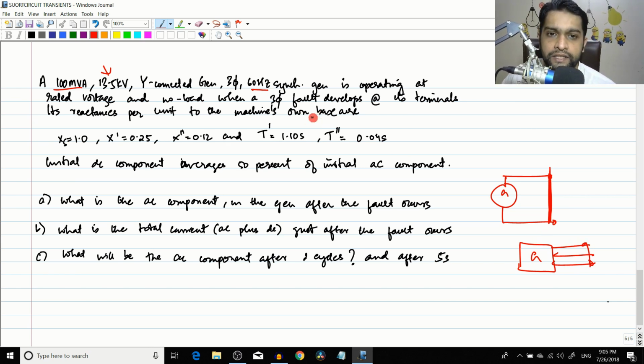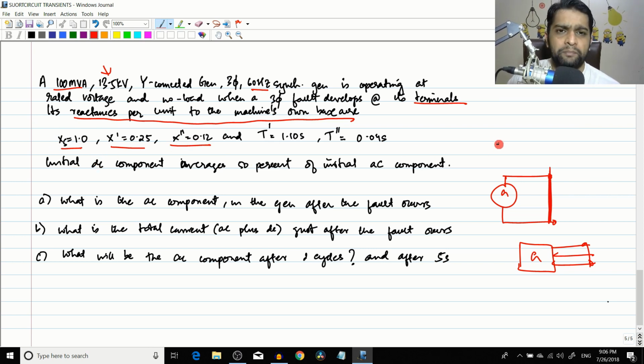Okay, so what are the things they have given? The reactances in per unit according to the machine's own base: Xs is equal to 1, X dash is equal to 0.25 and X double dash is equal to 0.1. Now you might be wondering why these are not in ohms. This is the concept of per unit, which is understood in more depth when you learn power system stability. Anyway, per unit is equal to the actual value divided by the base value. This is a standard practice and very advantageous in electrical power systems. We'll just see a little bit about that.